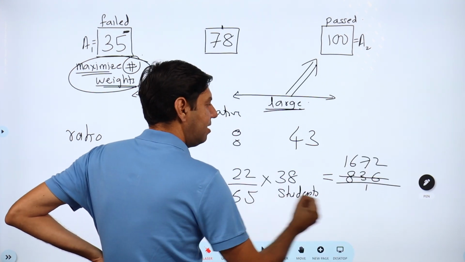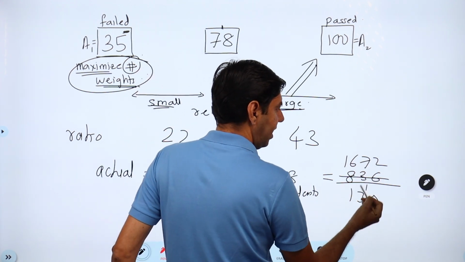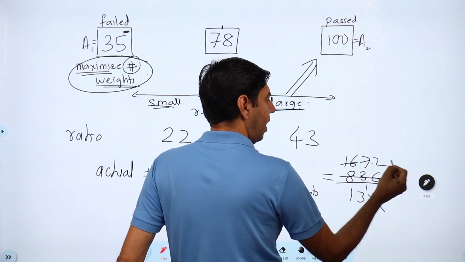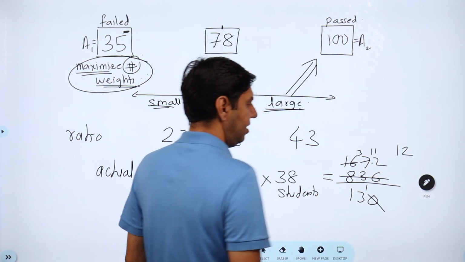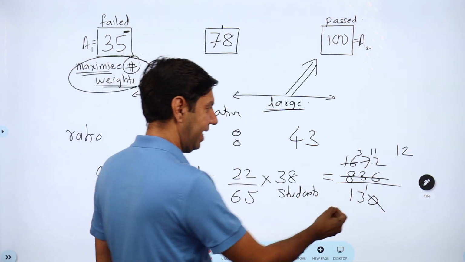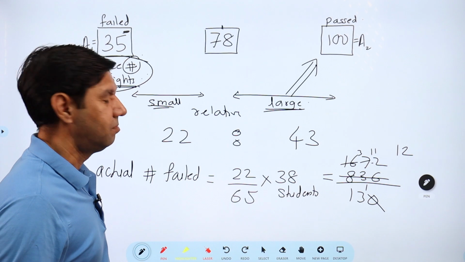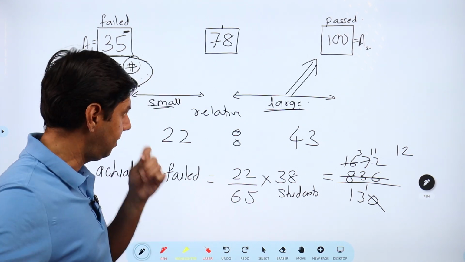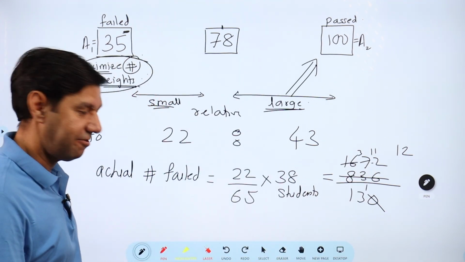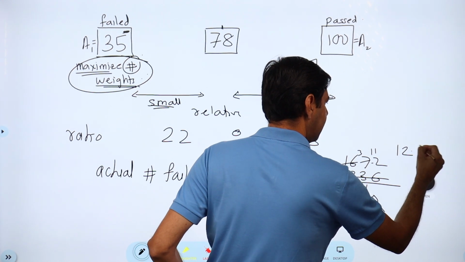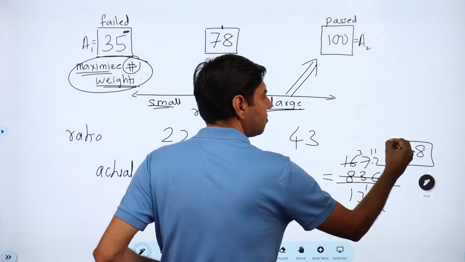1672 divided by 130. Why did I do this? Because 13 division is very easy. So when I divide by 13, 13 1s are 13, 13 2s are 26, 11, 13 8s are 108? No. I want to do 13 104. 13 8s are 104, 13 9s are 117. Yeah, so this is 13 8s are 104. So 12.8 can be the maximum number of students here.